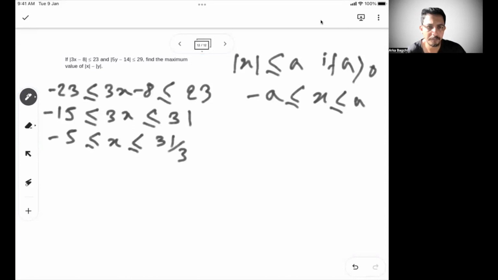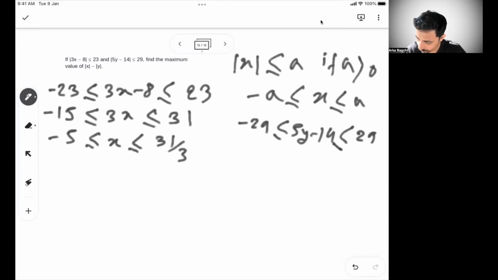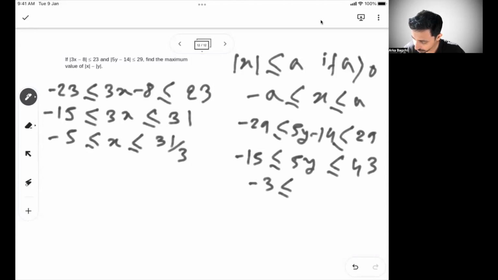So this is one part. This is for x, and for y it will be minus 29 less than or equal to 5y minus 14 less than or equal to 29, right? Again, if I add 14 on both sides, this is minus 15 less than or equal to 5y less than or equal to 43. So divide by 5: minus 3 less than or equal to y less than or equal to 43 by 5.